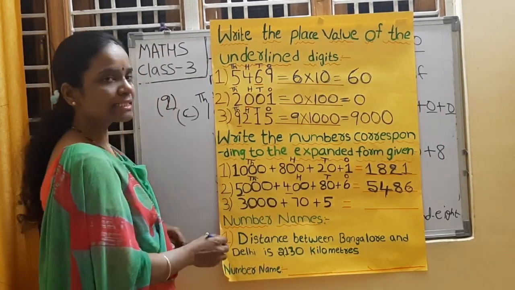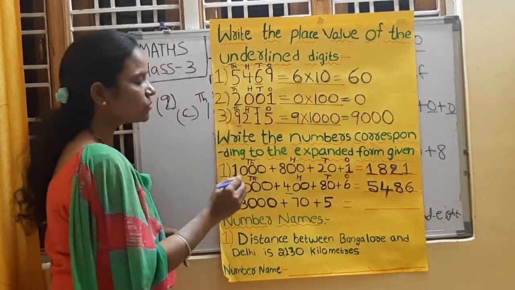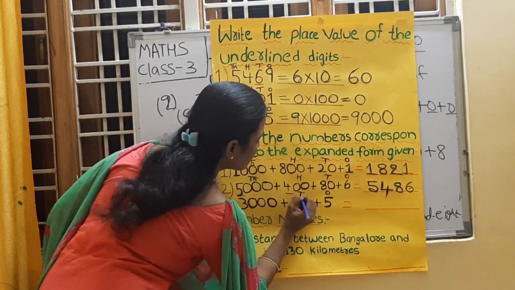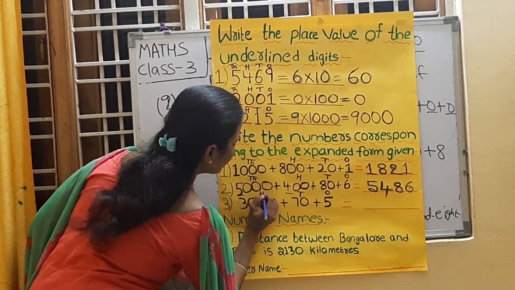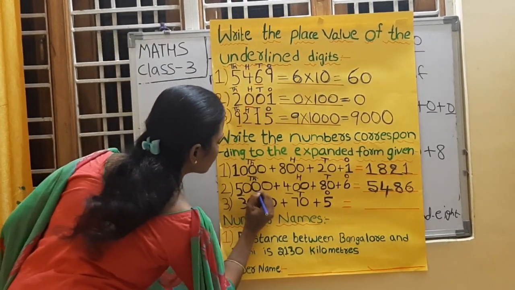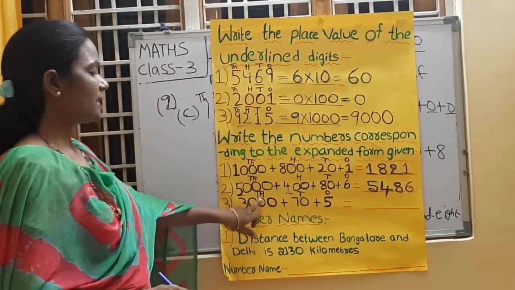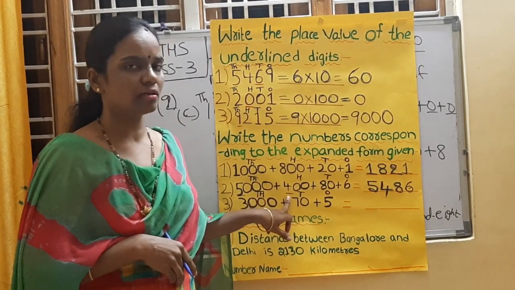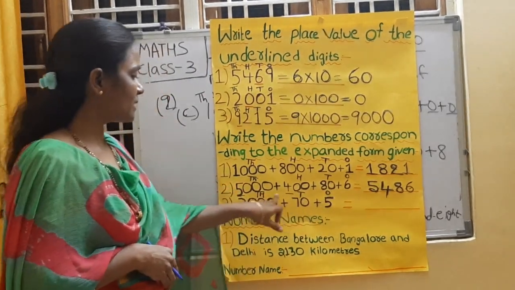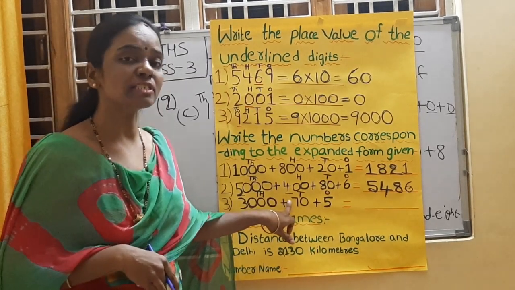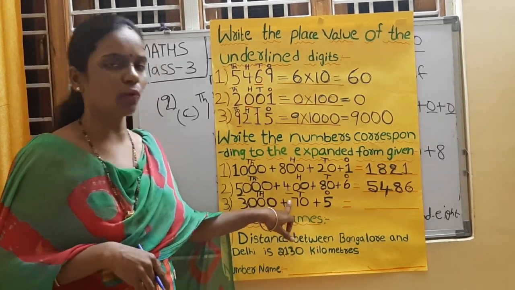Again write down the places first, so easily you can write the number. Ones place, tens place, thousands place. 1, 2, 3, 4. 4 digit number means thousands place. Here hundreds place is missed. Okay, children? Ones place, tens place, thousands place. Hundreds place is missed here. So for hundreds place we need to write 0.